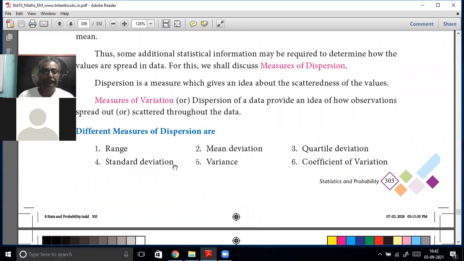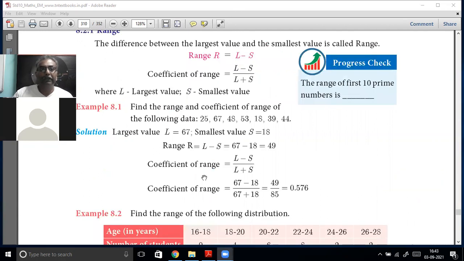What you will study? Range, standard deviation, and variance you will study here. Only three things you are going to study here. Other things you will study in your coefficient of variation also. Mean deviation and quartile deviation you will not study here. First, let us study range.